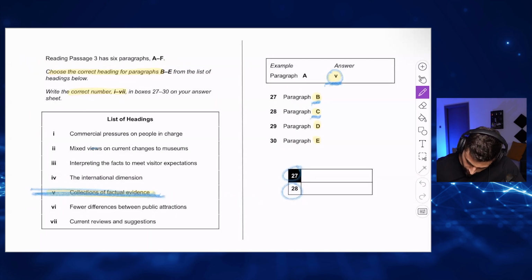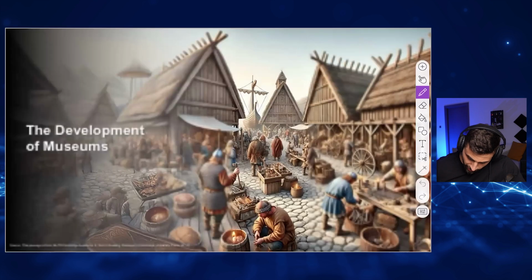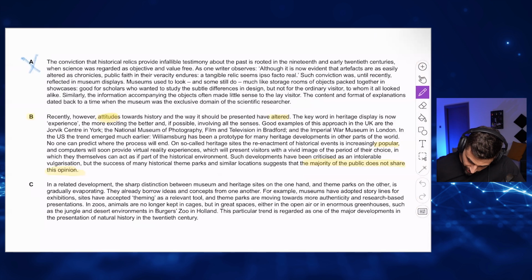Commercial pressure, mixed views, tempting facts, international, fewer changes. This is reviews, not views. I think it's this. Mixed views on current changes to museums, like mixed opinions, mixed attitudes. Yeah. The majority of the public does not share this opinion. So there are different opinions. So it's double I. Yeah? See? Quickly, really quickly.